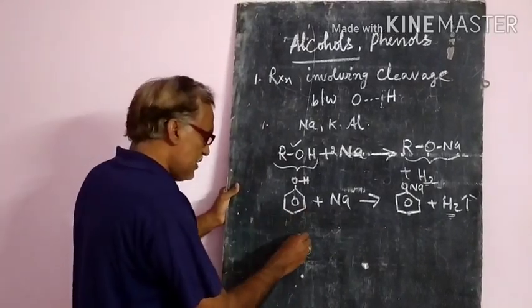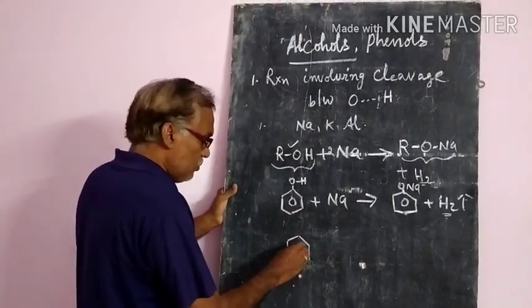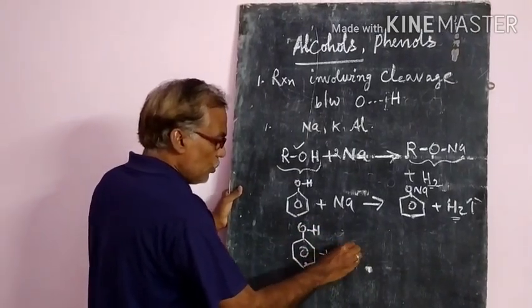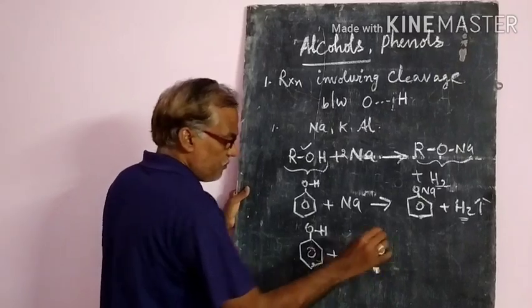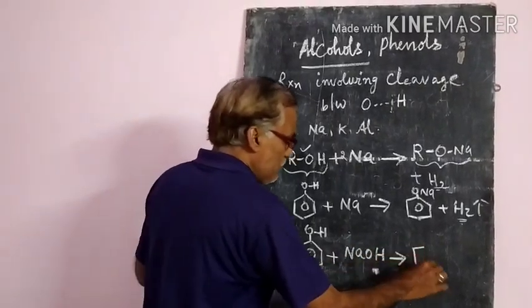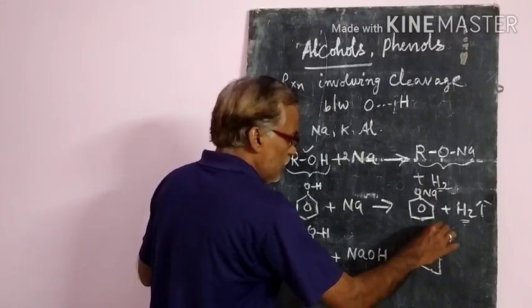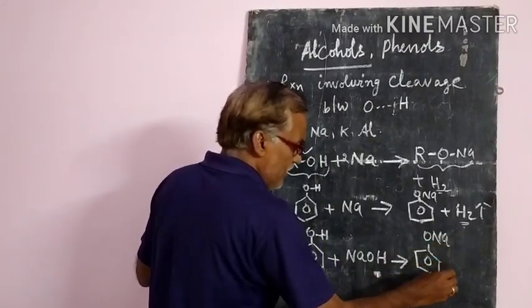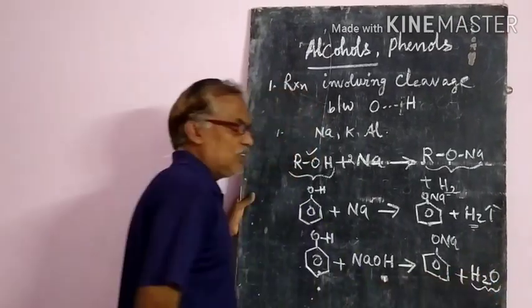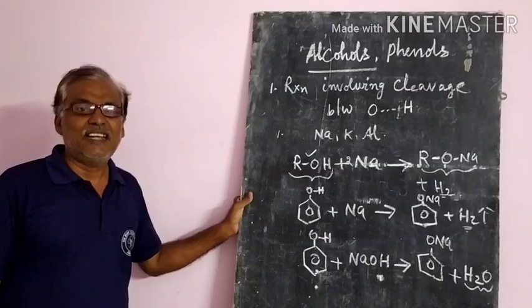Now one more thing. If phenol reacts with sodium hydroxide, it forms sodium phenoxide plus water. Water is also considered an acid.